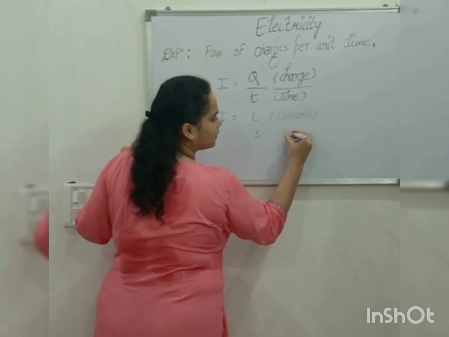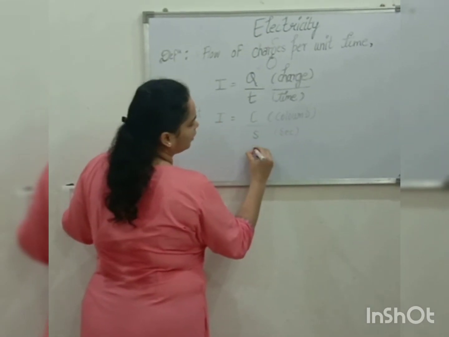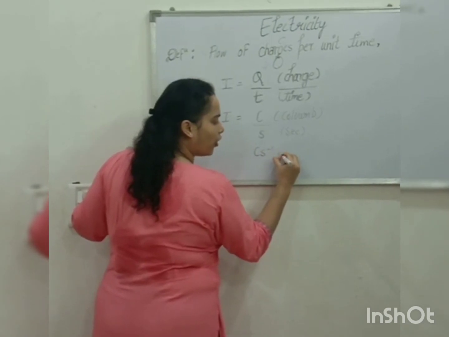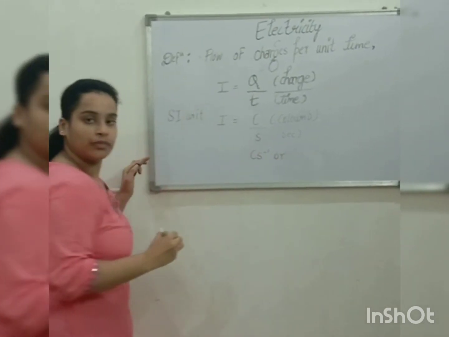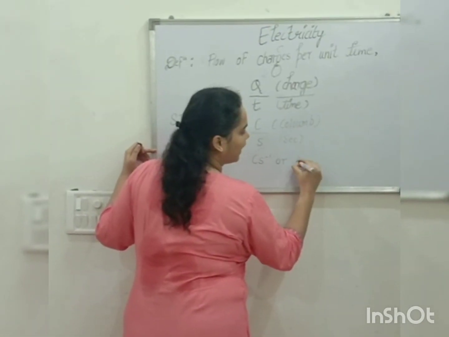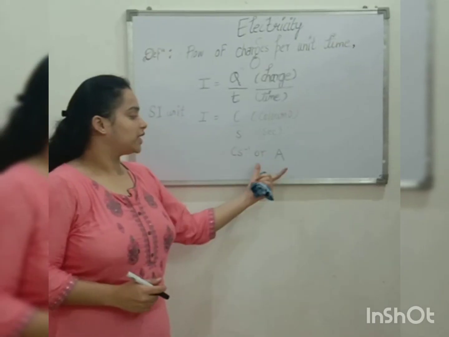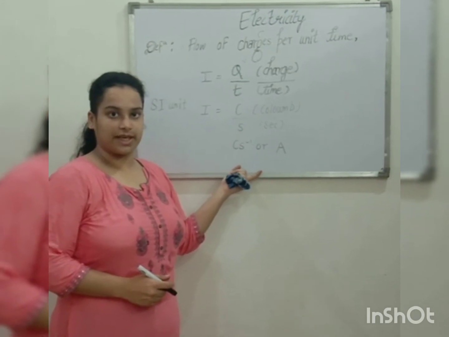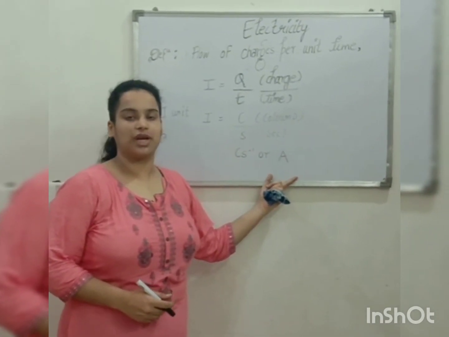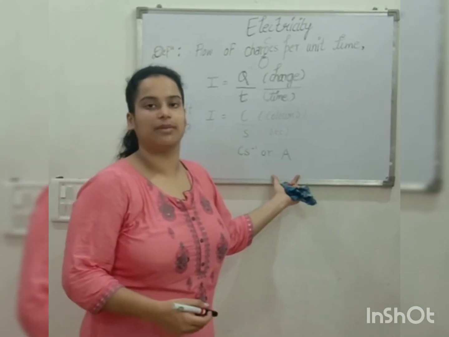So it is Coulomb per second, or there is another term which is ampere, represented by capital A. So it is ampere or Coulomb per second. It gave honor to the scientist Andre-Marie Ampere. Okay, so that's why the SI unit is ampere.